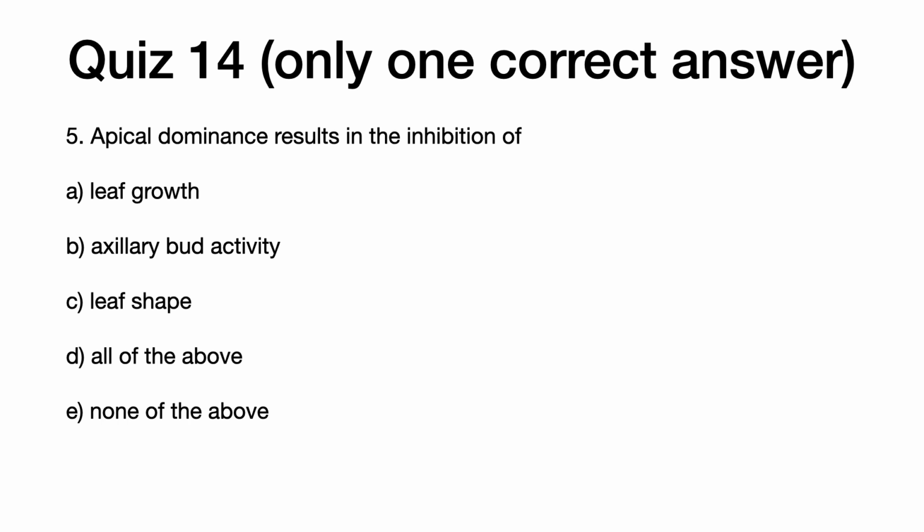5. Apical dominance results in the inhibition of A. Leaf growth. B. Axillary bud activity. C. Leaf shape. D. All of the above. E. None of the above.